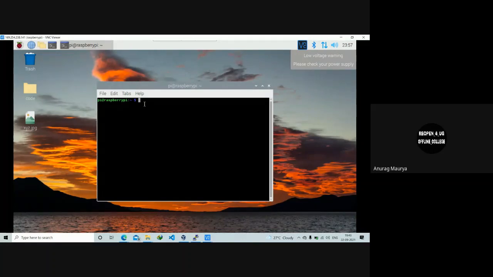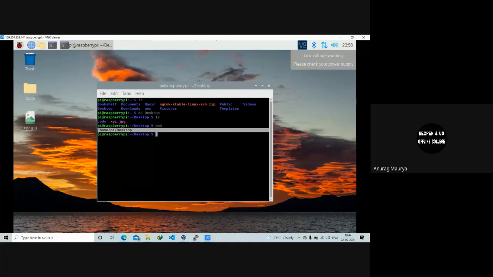Yeah. So the very trivial commands are ls, which lists all the directories that I have. And suppose I want to navigate to some directory. So we can do that by cd. For example, I want to go to this desktop. So I am in desktop, and now I can list whatever is present in this. So as you can see, there is this folder code, and there is a picture xyz.jpg. And there are a few more commands like pwd, print working directory, and it basically prints your directory. So many of you might be familiar with all that stuff.